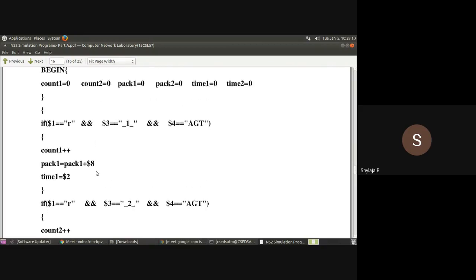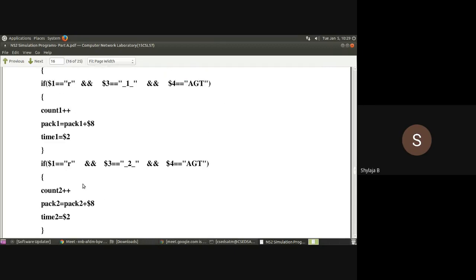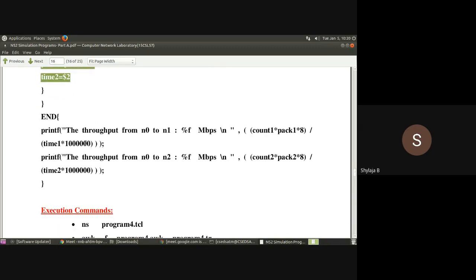And here in the awk file of the fourth program, you better write each of these initialization statements in the next line: count 1 equal to 0, next line, count 2 equal to 0, pack 1 equal to 0. Separate them all. In your hard copy manual, the 3 statements within the if statement are written continuously in a single line. Separate them. Write count 1 plus plus, in the next line pack 1 equal to pack 1 plus $8, next line time 1 equal to $2. So write these 3 statements separately in your awk file.